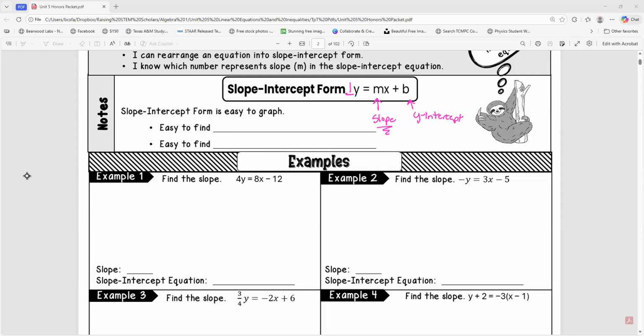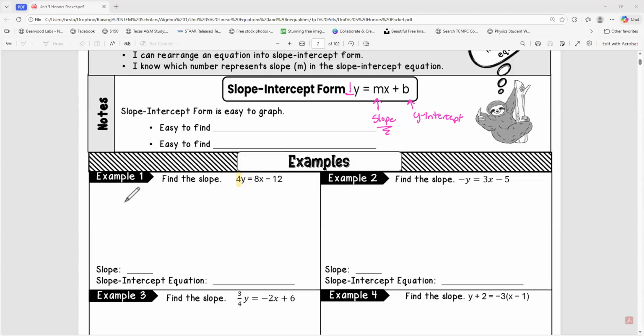When we look at example number 1, we have a little bit of a problem here. We have a 4 in front of the y, and 4 is not the same as 1. In order to use this equation to graph, which we're not going to do today, we've got to get rid of that 4 to make it look like the slope-intercept form I gave you.